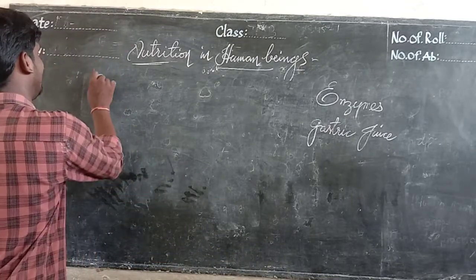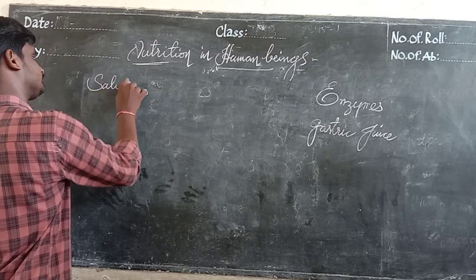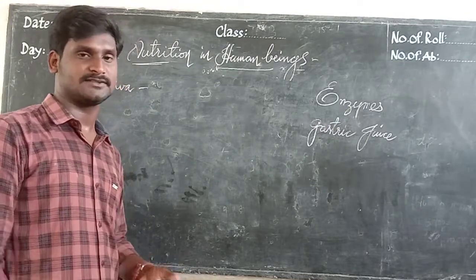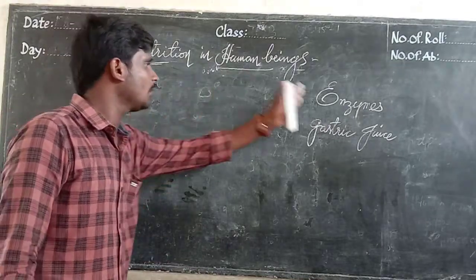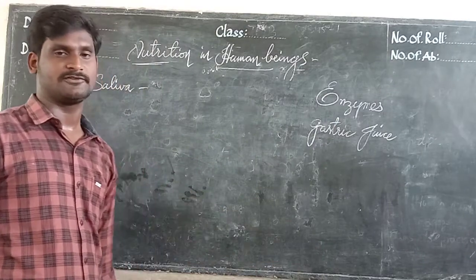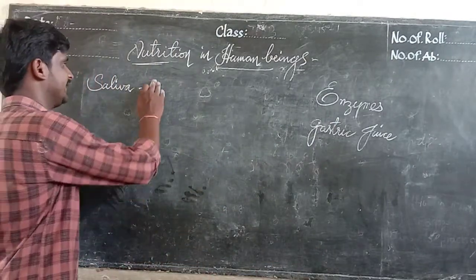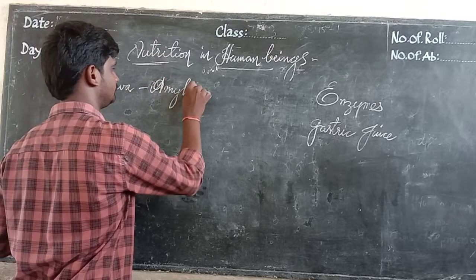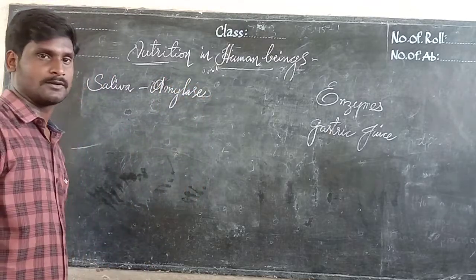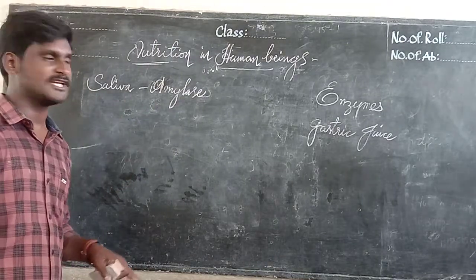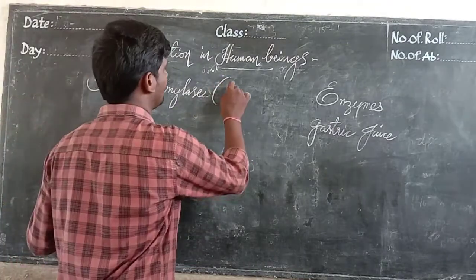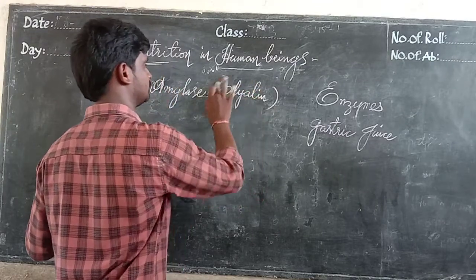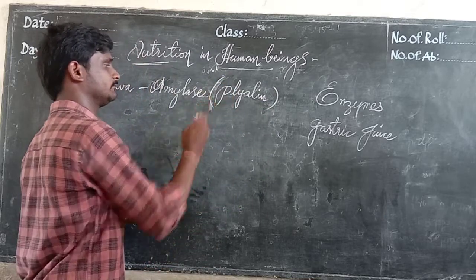Saliva contains an enzyme which helps to digest the food. I told you that saliva contains the enzyme, and its name is amylase. It's also called ptyalin.